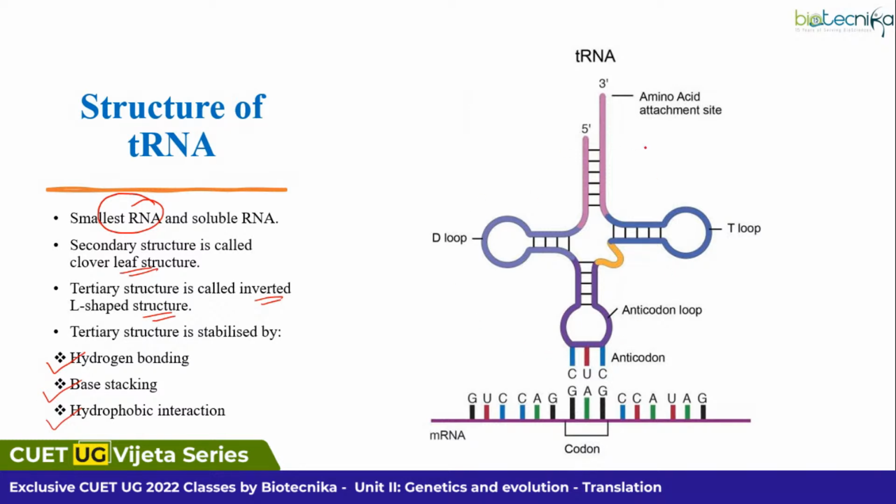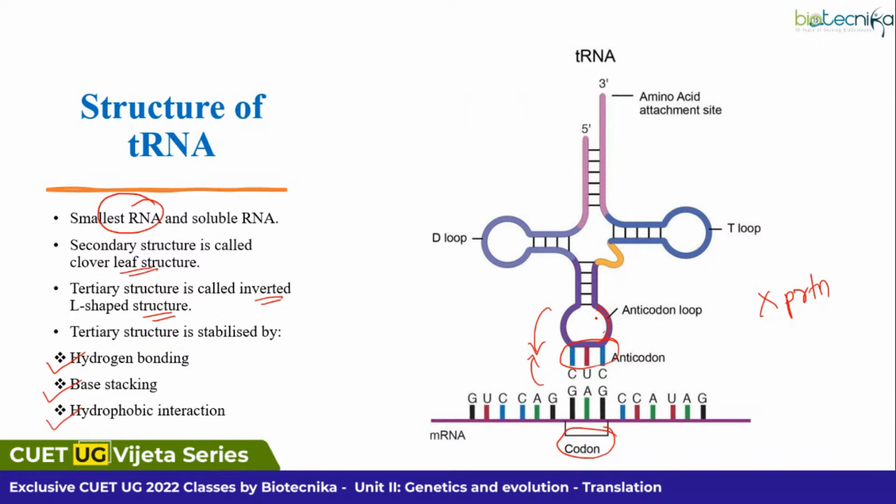If you look into the structure of this tRNA, you can see that this is your anticodon loop and this is having the anticodon. This is the anticodon of tRNA, codon of mRNA. So these two are complementary to each other. Unless and until these two are complementary, your tRNA and mRNA will not interact. And if there is no interaction between tRNA and mRNA, then there won't be any protein synthesis. That's why complementarity is very important.